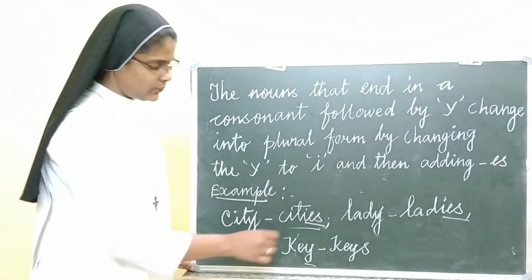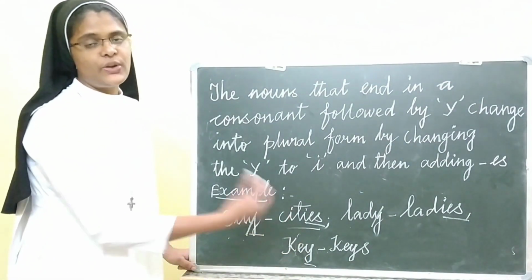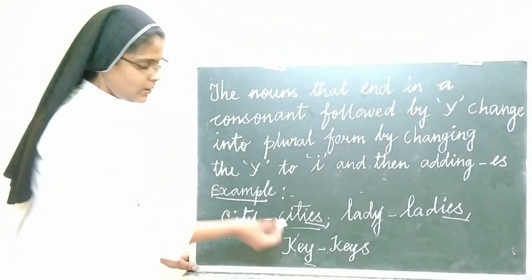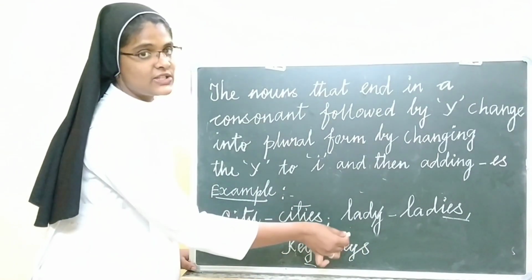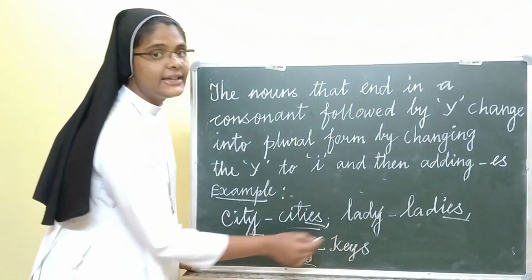And some of the nouns will finish with y, but we need not remove the y and we need not add ies. For example, key. We just add s to the key. Key, keys.